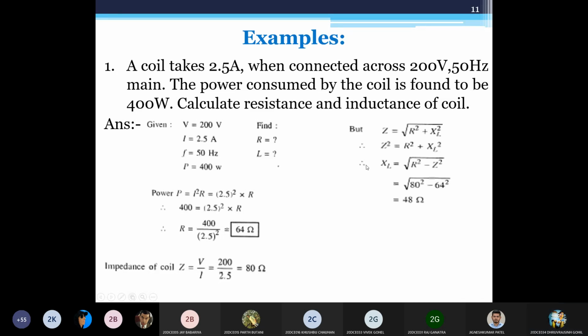Yeah, go ahead. Sir, P is the loss of energy, so can't we take P equal to V square by R? You can also do that. No, those are the same form of the equation. If you substitute the value of I, you will get that equation. If you substitute the value of R, you can get the other equation. There are three equations related to that. You can use either of the three depending on the information given. The answer would be the same in all of the cases.